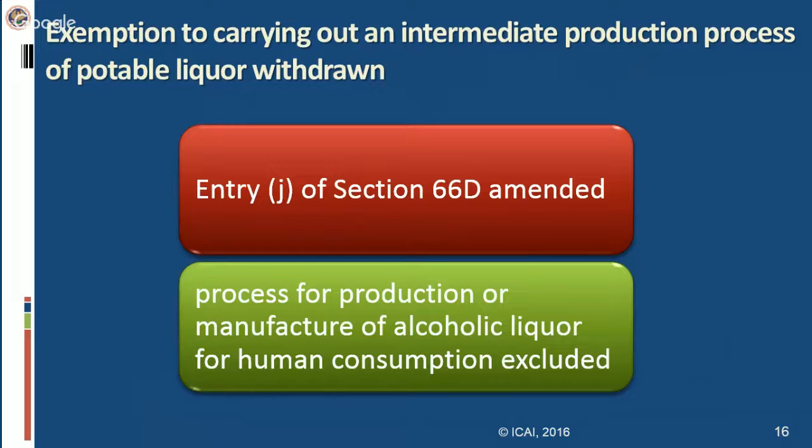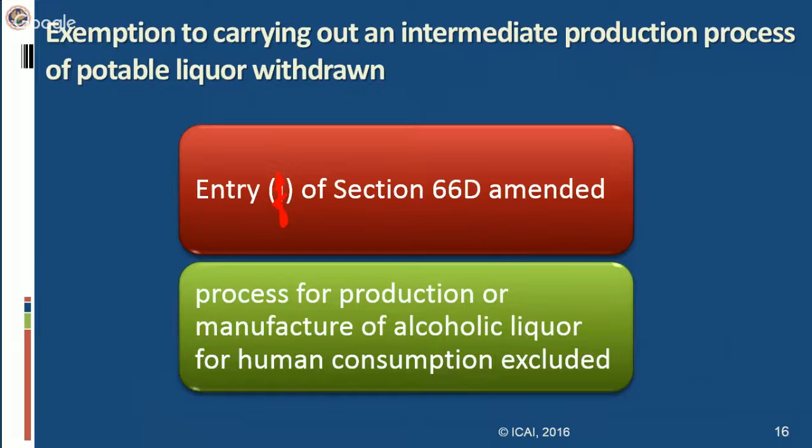In fact, it's not entry J, it's entry F. So under entry F of the negative list of services, any service by way of carrying out any process amounting to manufacture or production of goods is not leviable to service tax.